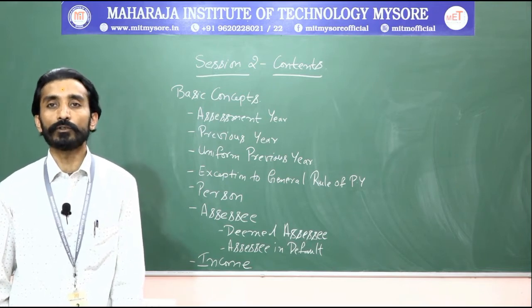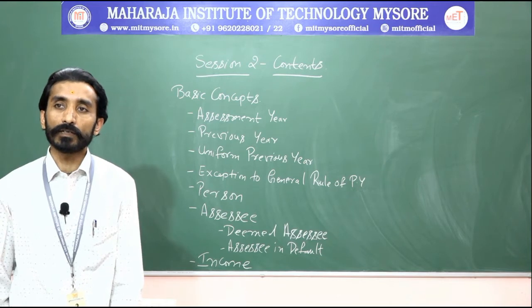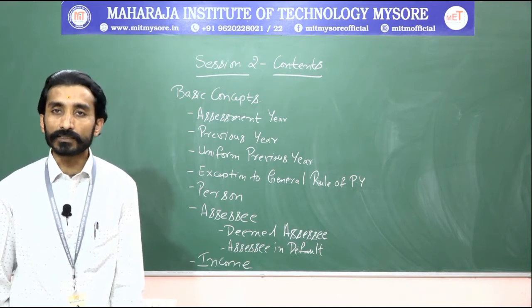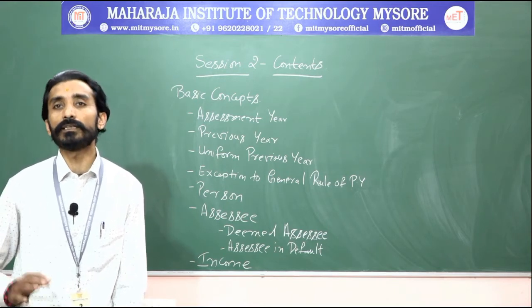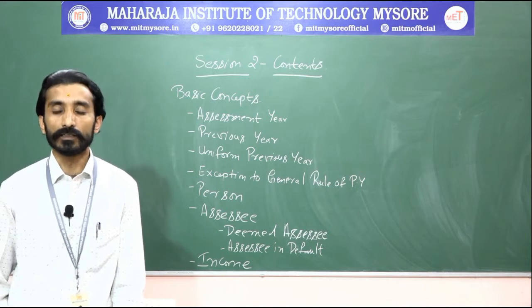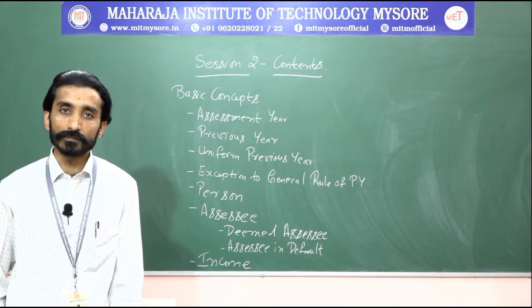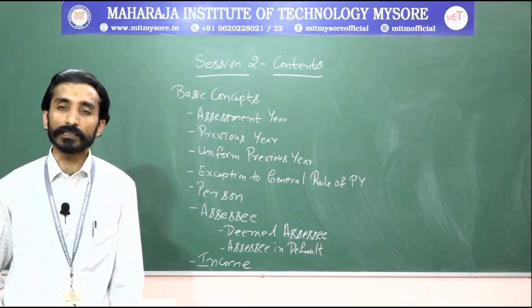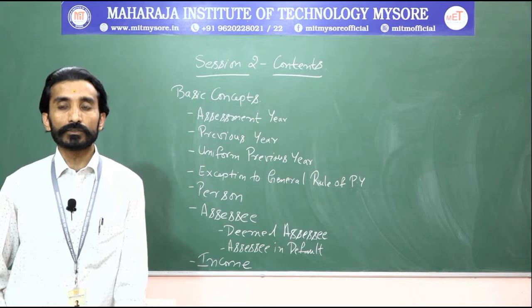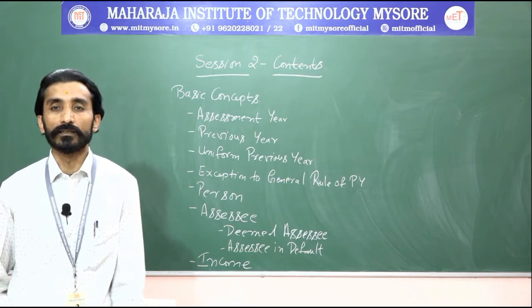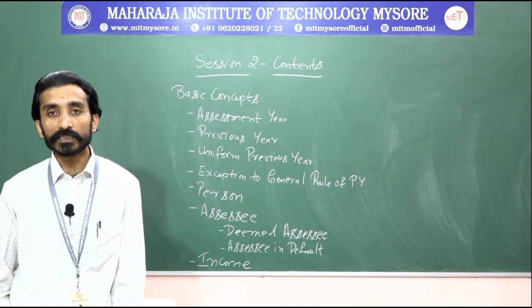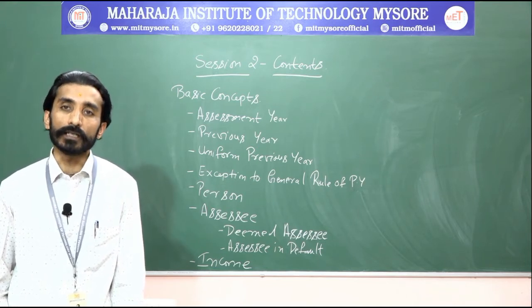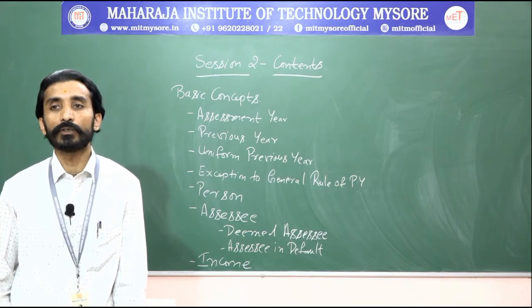Next, moving on to previous year. What do you mean by previous year? For this, the section is 3. Here we say that whatever income is earned in the year will be taxable in the next year. For example, if I am earning an income this year, my income will be taxed in the next coming year. That is said to be your previous year. For this academic year, your previous year will be 2019-2020, which starts from 1st April 2019 to 31st March 2020.